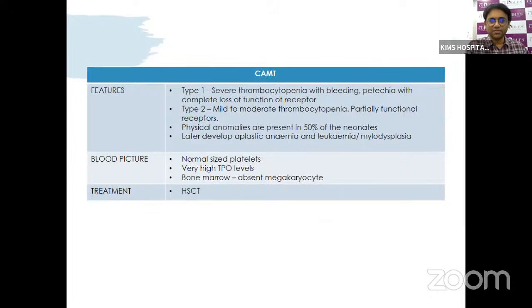When you see the blood picture, the platelets are low. They can have normal size platelets. The receptors are abnormal, so there will be a high amount of thrombopoietin. When you look at the bone marrow, we don't have any megakaryocytes because the receptor is not there, so megakaryocyte differentiation is not happening. In the case of type 1, the only choice is hematopoietic stem cell transplantation.